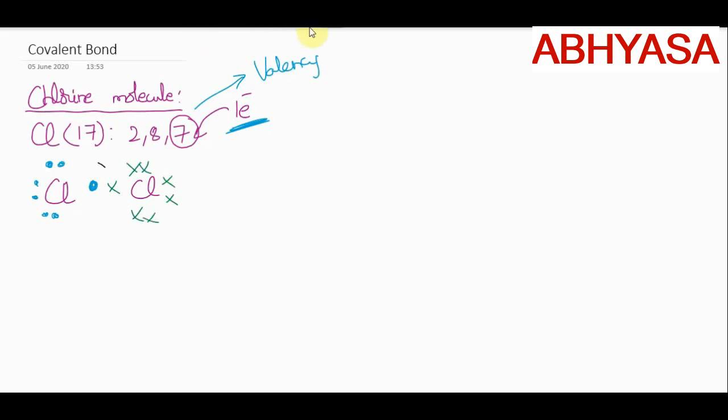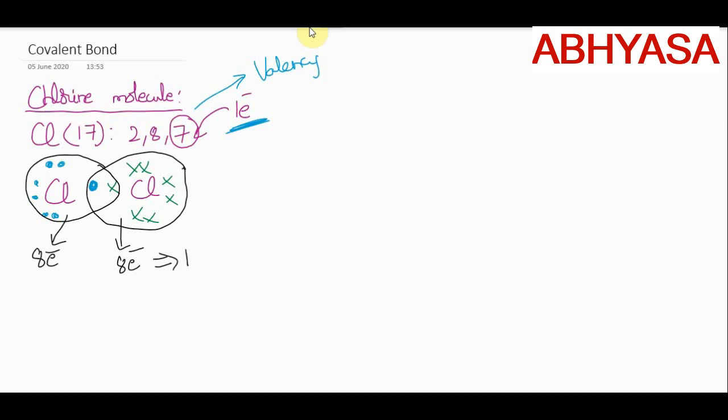Now see, this chlorine is having 7 plus 1, 8 electrons and this is also having 7 plus 1, 8 electrons. So both are getting octet, isn't it? But remember one thing, even though this is getting octet configuration and this is also getting octet configuration, don't do the addition and say there are 16 electrons in the outermost orbit, because these 2 electrons are common for both of them.